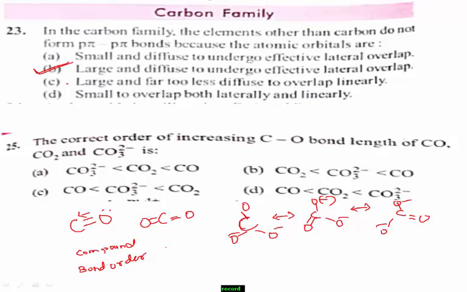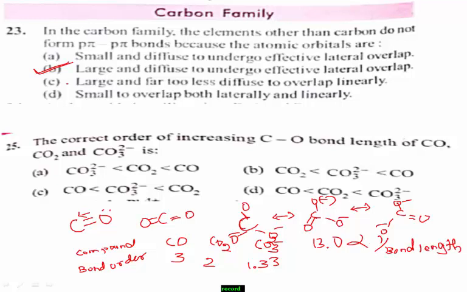For carbon monoxide, bond order is 3, for CO2 bond order is 2, and for carbonate ion the bond order is 1.33. Students, remember, bond order is inversely proportional to bond length.